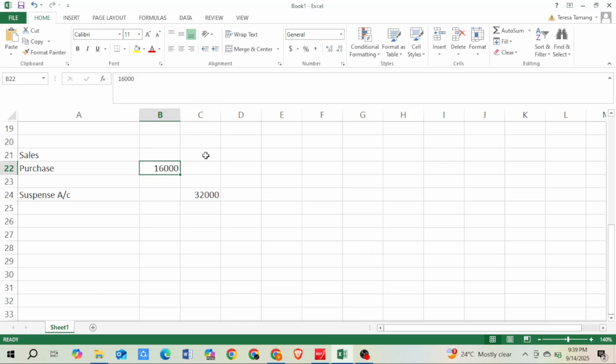Now if I had to balance this, first I need to cancel this 16,000 and then write 16,000 on this side. So that's why you have 32,000 on this side because of this error.